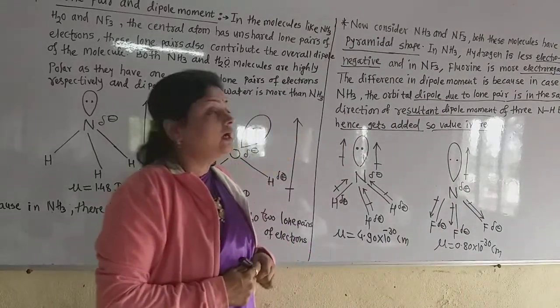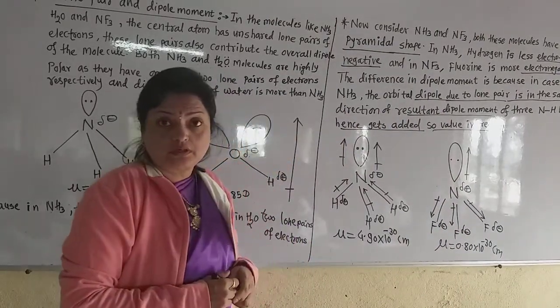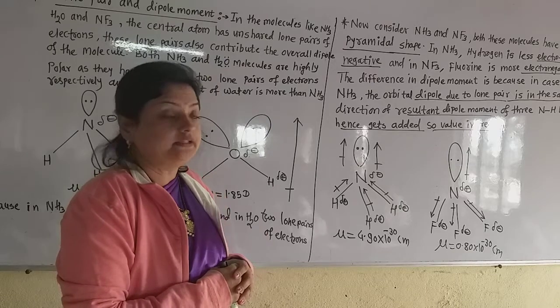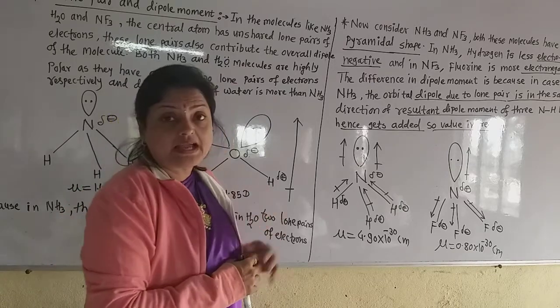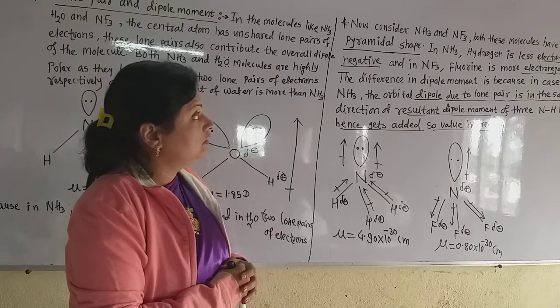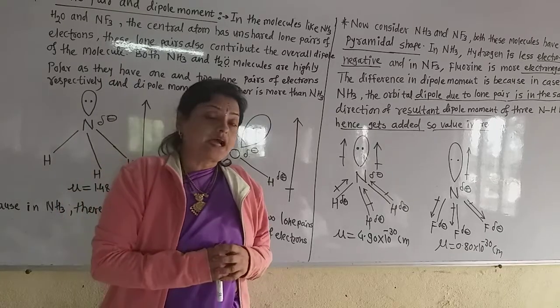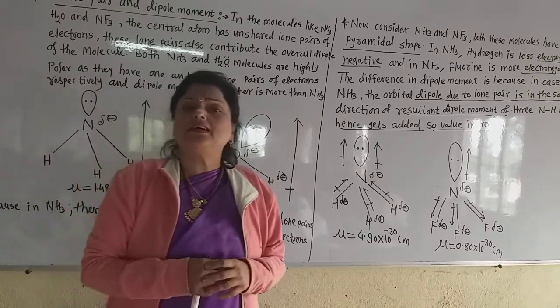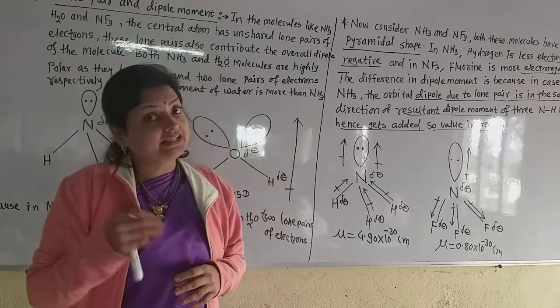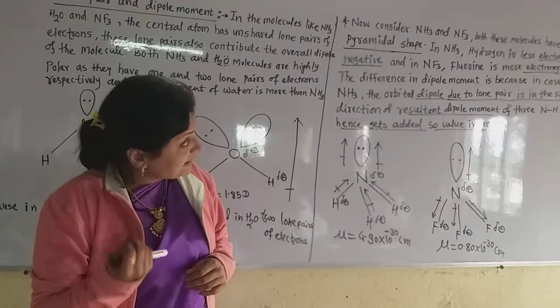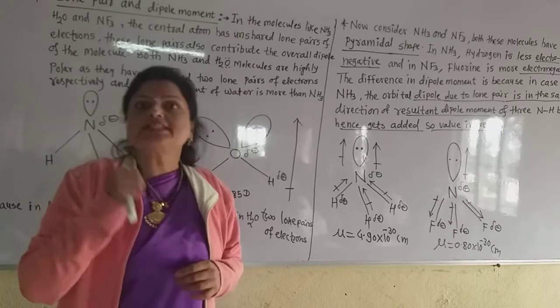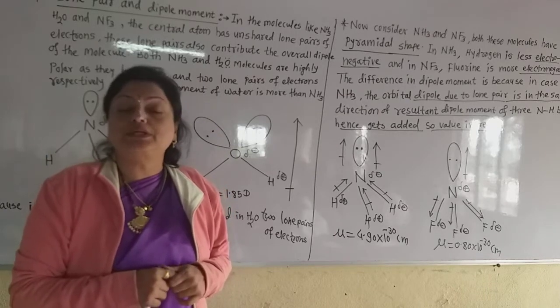Now consider the comparison of two other molecules, ammonia and nitrogen trifluoride. In case of ammonia, hydrogen is a much less electronegative atom than nitrogen. But in case of NF3, fluorine is highly electronegative compared to nitrogen.